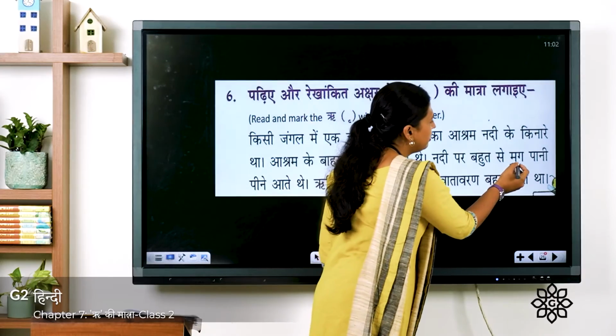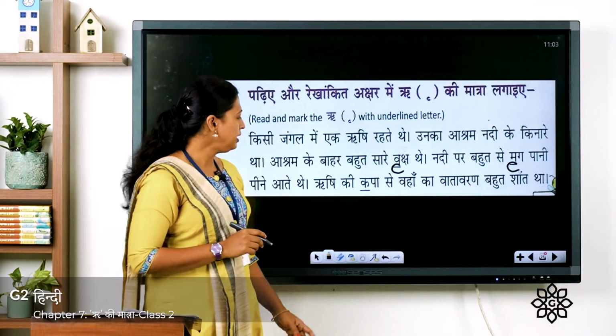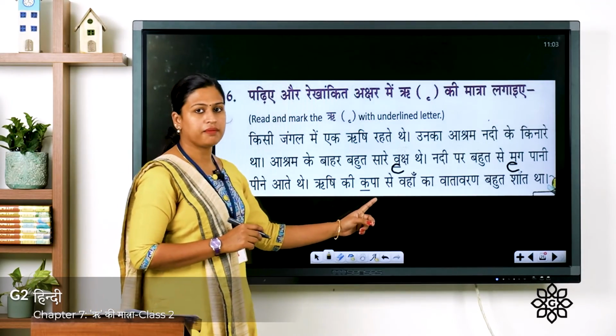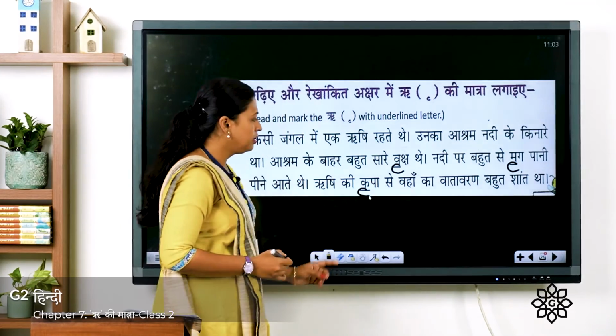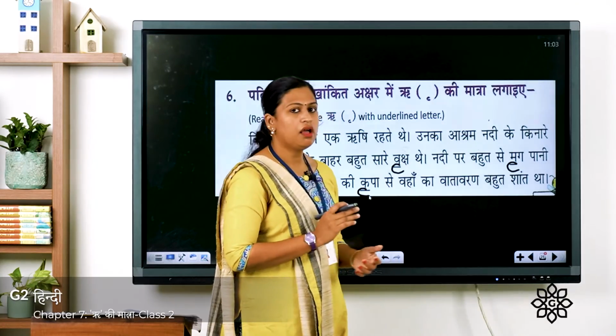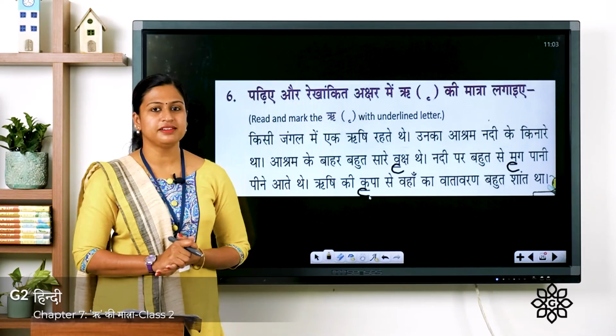So you remember, मृग means deer. मृग पानी पीने आते थे. ऋषि की कृपा, कृपा means obligation and mercy. ऋषि की कृपा से वहाँ का वातावरण बहुत शांत था. So I hope you all have written it.